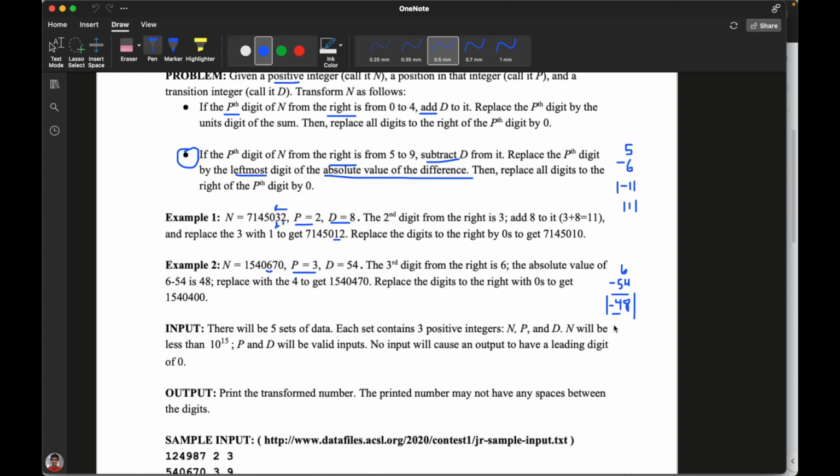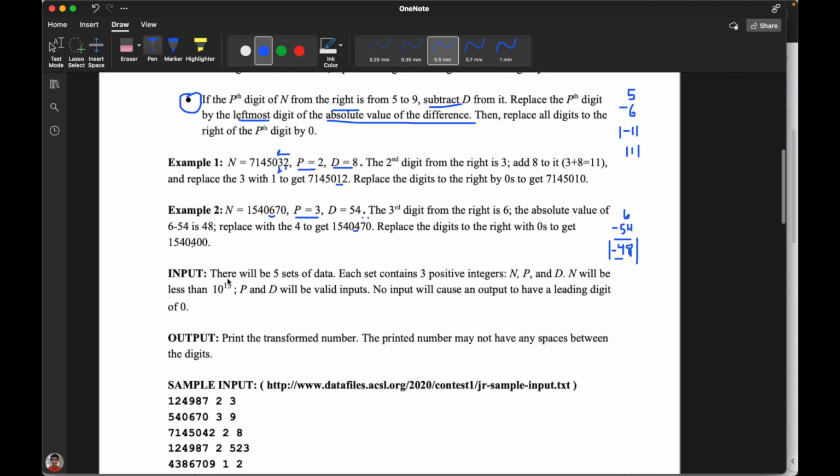And then you want to replace the position digit, which is 6, by the leftmost digit. So remember, this isn't like the first one where we used the right digit, it's just the left digit. So the negative 4, or actually positive 4 because it is the absolute value. So then once you replace the 6 with a 4, you're going to see the same number, but in place of the 6, you're going to see a 4. And then after that, you want to replace all digits to the right of the position digit with zeros. So this is the digit we changed, and these two digits, which are to the right, are going to become zeros. And as you can see in the final answer, you have the same numbers until this point, and then 2 zeros to represent that 4 was the number that we changed.